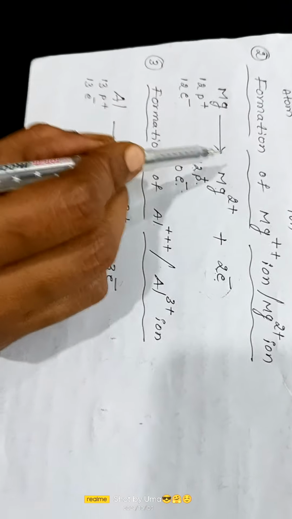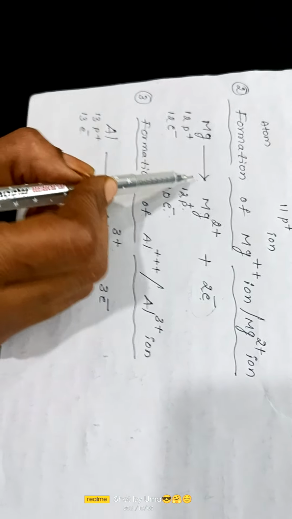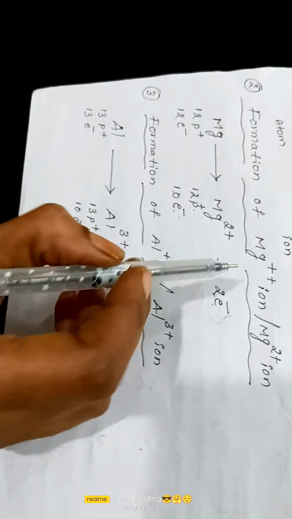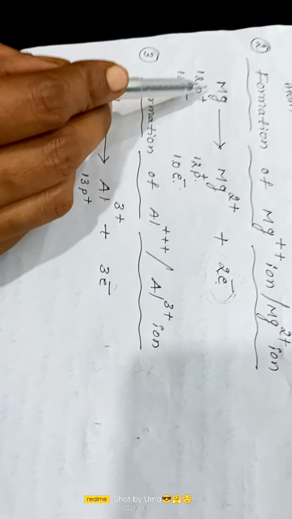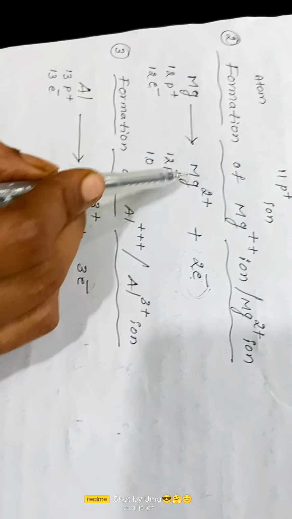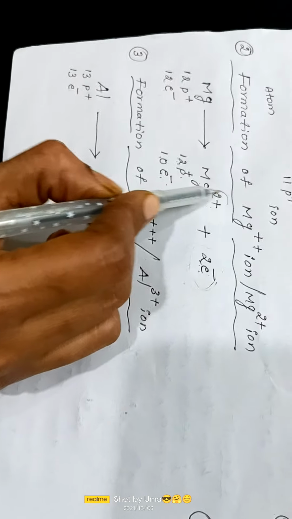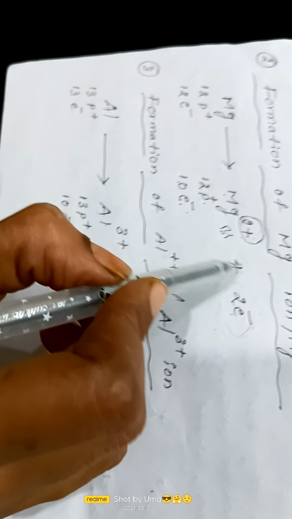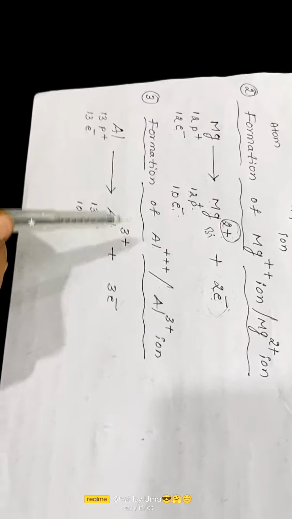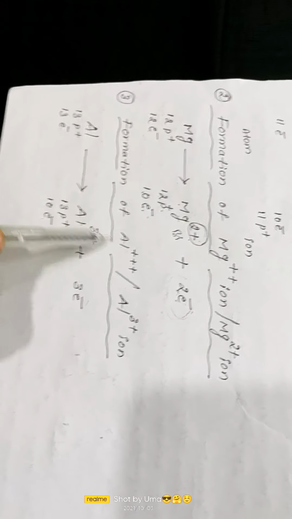That's because it lost 2 electrons. Okay, magnesium lost 2 electrons. 2 electrons are lost from the magnesium atom, so the magnesium atom becomes a magnesium ion. So 2 units of positive charge are present on the magnesium ion, so that's why it is a bivalent cation. Now let's take one more example for the cation, aluminium.